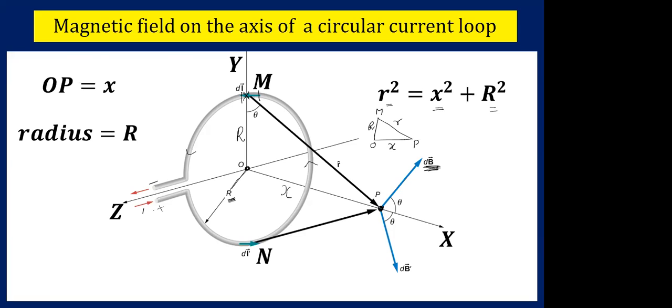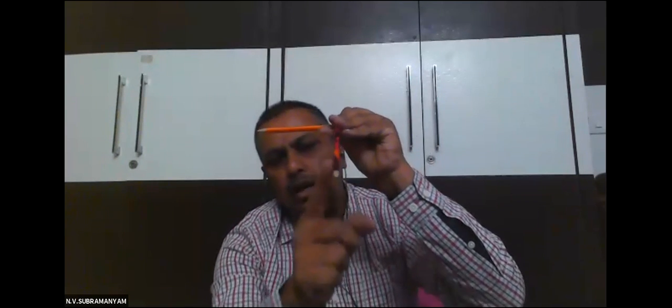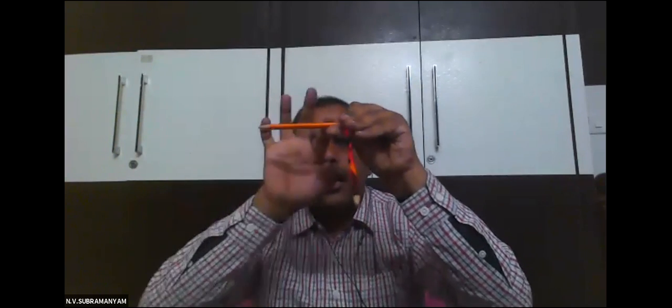Sir, can you please stop share and show it once again in full screen? Yes, ma'am. So if you see carefully, this small r is slantingly going from M to P. And this orange color thing is the tangent to dl.